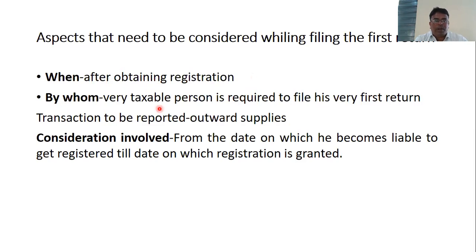By whom is the taxable person required to file his very first return, and the transactions to be reported are outward supplies. I have already spoken about this.